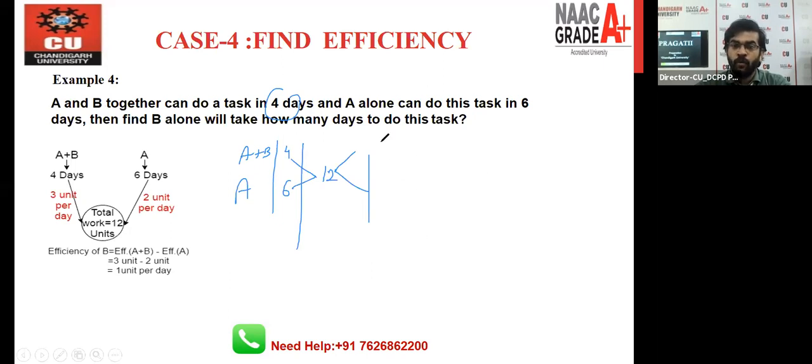And for the A, that is 12 by 6, that is 2. So this 3 is for A and B together. This 2 is for the A only, right? So if together is 3, A individually is 2. So obviously we can say that if A is 2, then remaining 1 is for the B, right?